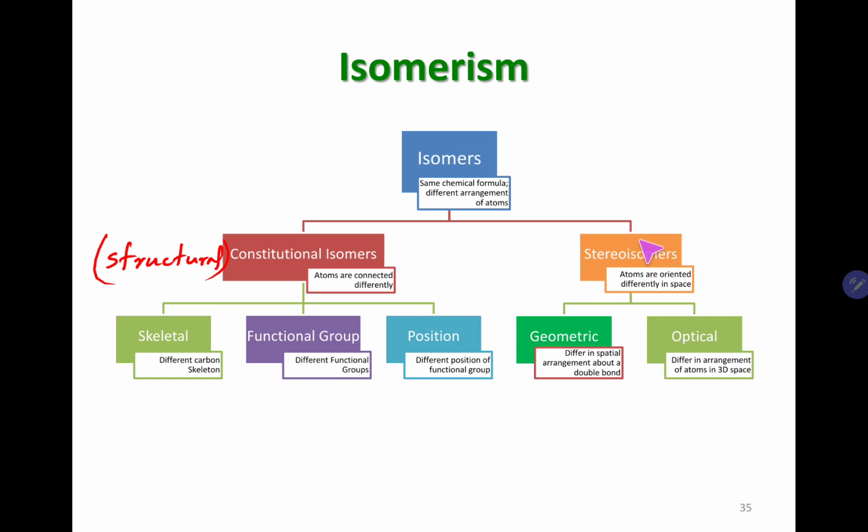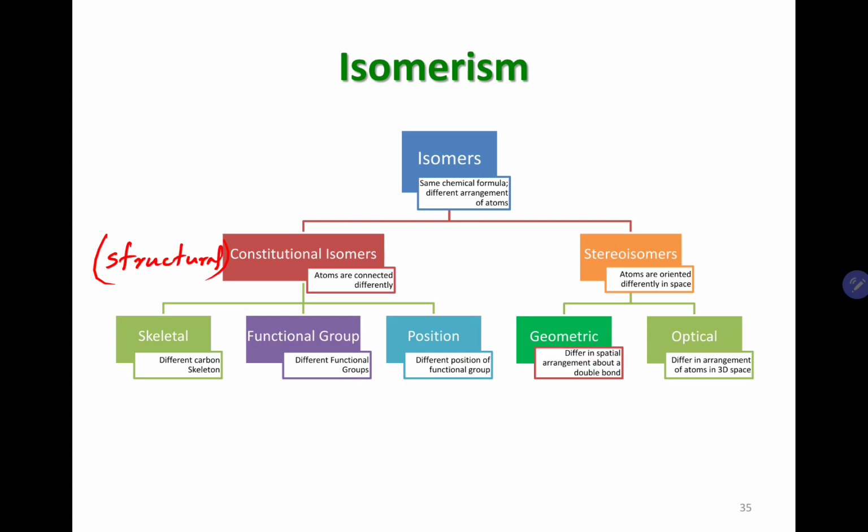In stereoisomers, atoms are oriented differently in 3D space. When considering stereoisomers, we have to think about the shape of the molecule. When you put atoms in 3D space, you will realize that even though the molecule looks similar in structure, the way the atoms are arranged in space is going to be different.